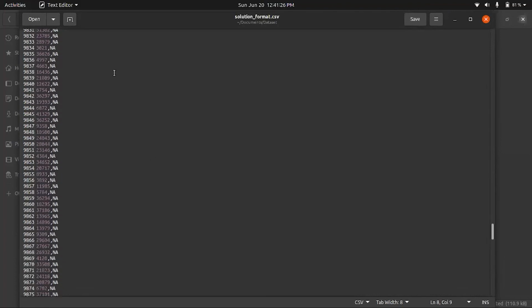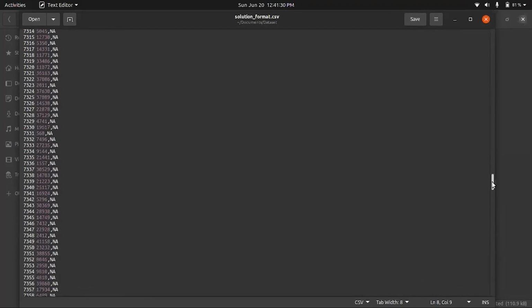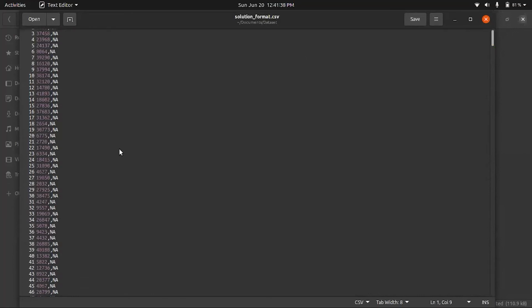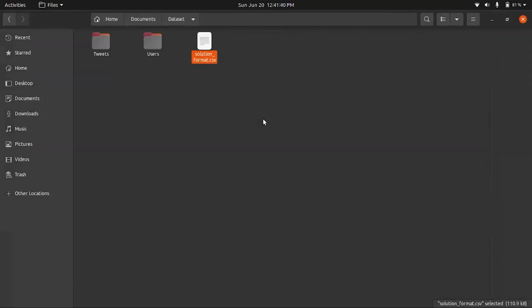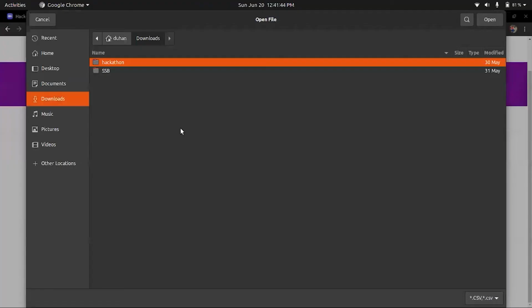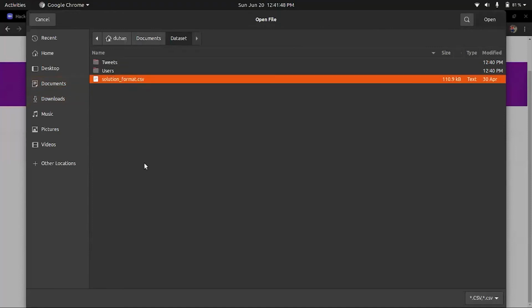So what you will basically be doing is, this is the output CSV format file. It is very easy. Even a simple regression model might help you. So I've given you a hint. This is the output file, and what you're required to do, I'll go to Chrome, click here, go to documents. That's where my data set is, and now I have my CSV file.